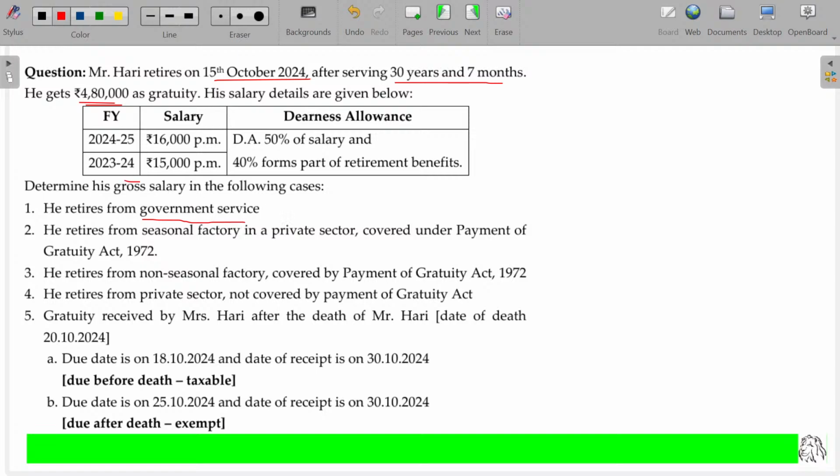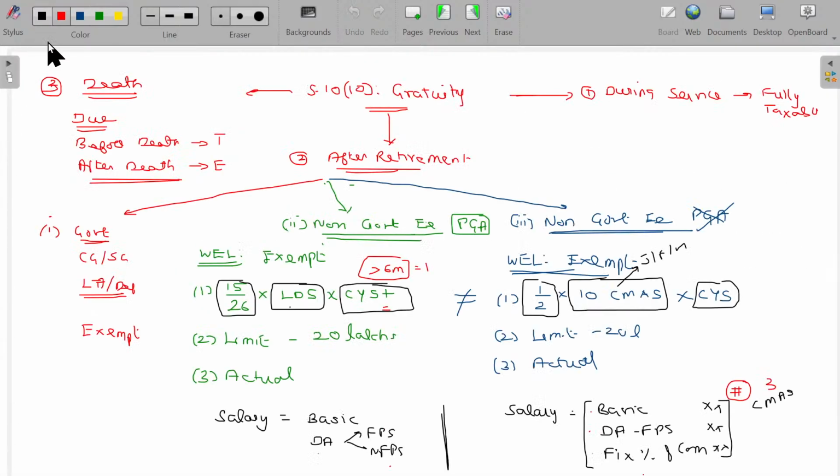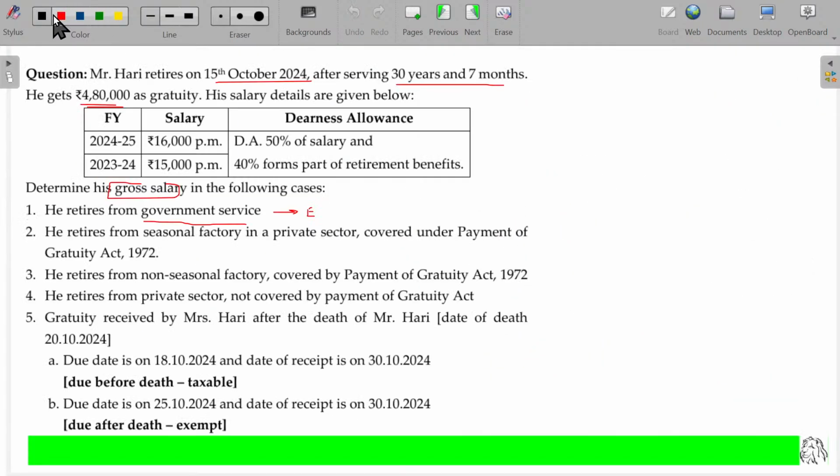Rather than gross salary, I am going to calculate only taxable gratuity. Let me calculate the taxable gratuity here. In the very first instance, as he retires from the government service, it is fully exempt, not taxable. Hope you are now able to understand that we have completed this aspect. And the second point we will discuss later.